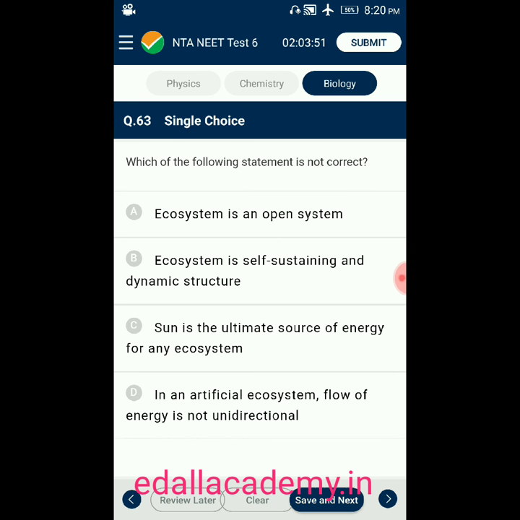Question number 63. Which of the following statement is not correct? Option A, ecosystem is an open system. B, ecosystem is self-sustaining and dynamic structure. Option C, sun is the ultimate source of energy for an ecosystem. Option D, in an artificial ecosystem, flow of energy is not unidirectional. The question is, which of the following statement is not correct? They asked for the incorrect statement from the given 4 options. The incorrect statement is the fourth one. In an artificial ecosystem, flow of energy is not unidirectional. So this is the wrong statement among the 4 options.